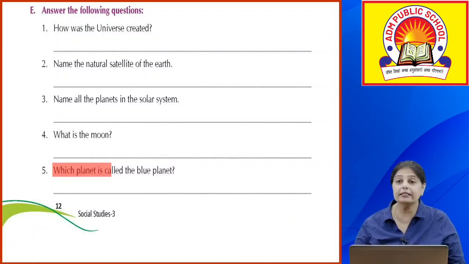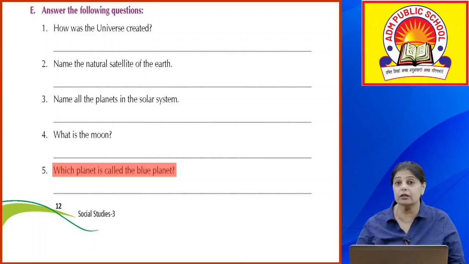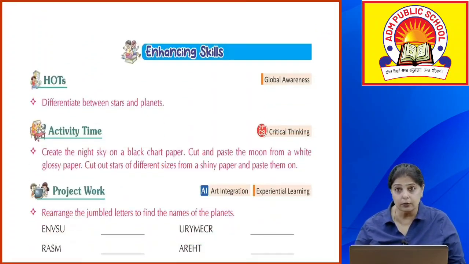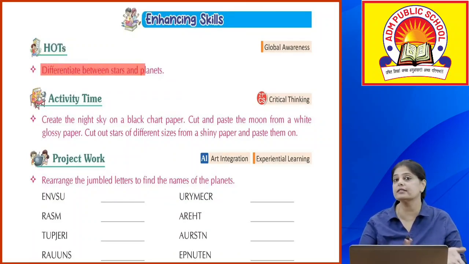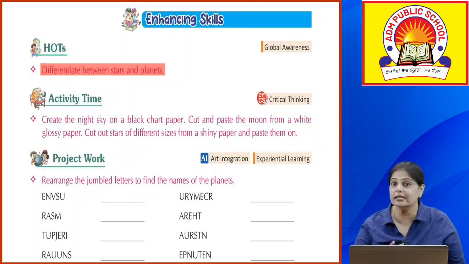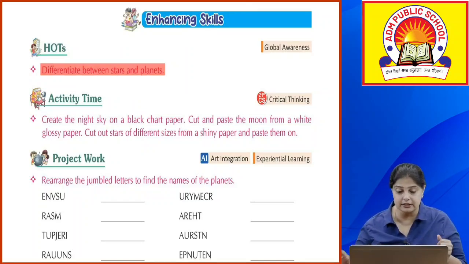Okay, which planet is called the blue planet? We all know that we live on this planet, which is known as the earth. And why is it known as the blue planet? Because 71% is water. Now, enhancing skills. HOTS. You have to differentiate between the stars and the planets. We've already done this in detail. You need to write the differences between stars and planets. You can give examples also.